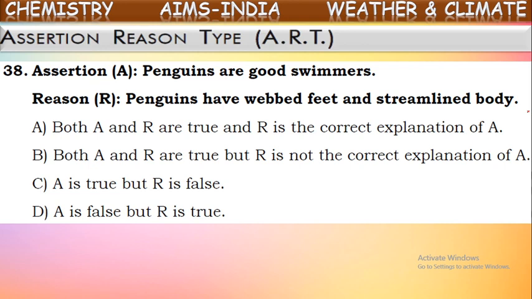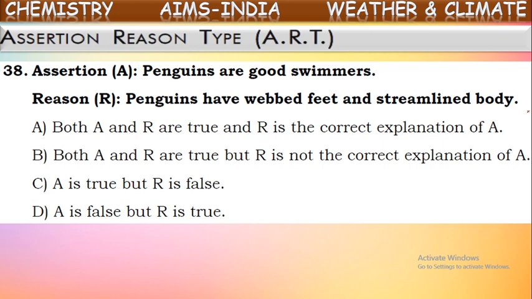Now here, these penguins have some special adaptations. They have thick fur and a thick layer of fat under their skin, to protect them from the cool breeze and chillness in the polar regions. One more adaptation for them is that they have webbed feet, so that they can swim easily.